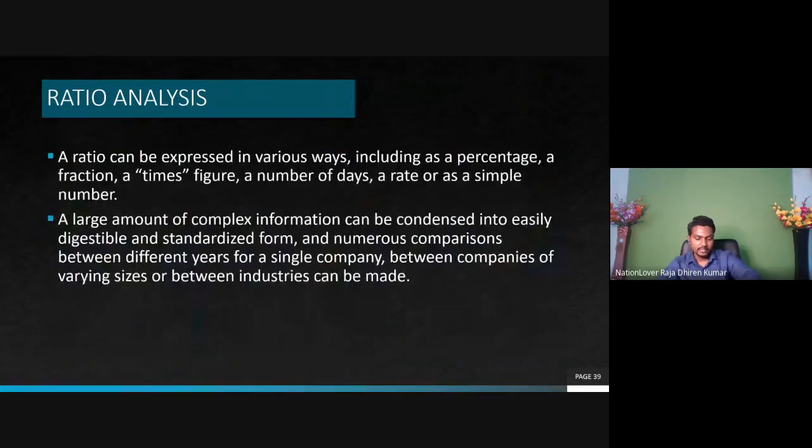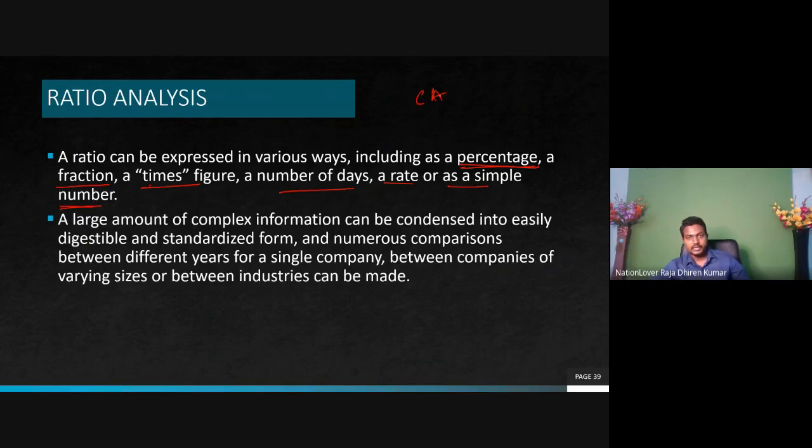A ratio can be expressed in various ways, including as a percentage. A ratio can be a percentage, a fraction, a time figure, a number of days, a rate, or a simple number also. That means ratio doesn't always mean percentage or fraction.